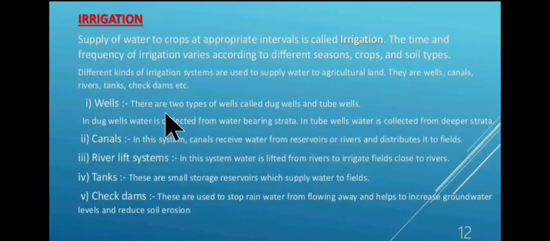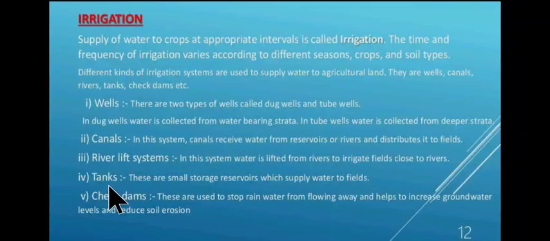First is wells. There are two types of wells called dug wells and tube wells. In dug wells, water is collected from water bearing strata, and in tube wells water is collected from deeper strata. Now canals. In this system, canals receive water from reservoirs or rivers and distribute it to the field. Next is river lift system. In this system, water is lifted from the river with the help of pump sets or any machine to irrigate fields close to the rivers.